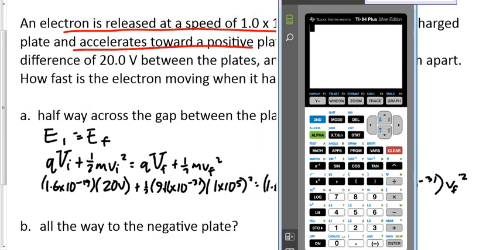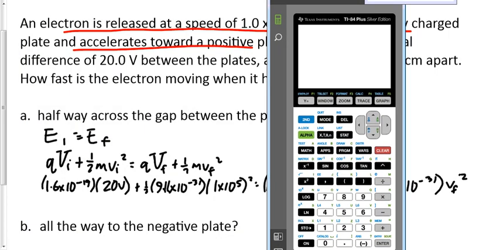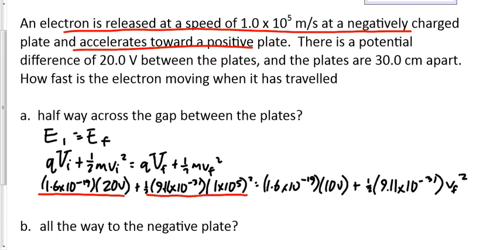Okay, let's see what we can do with this. Let's get the left-hand side here. Let's say 1.6 times 10 to the minus 19 times 20. There's the first term. Let's add that to bracket 0.5 times 9.11 times 10 to the minus 31 times 1 times 10 to the 5, bracket. Okay, there's the second term on the left side. Okay, good.